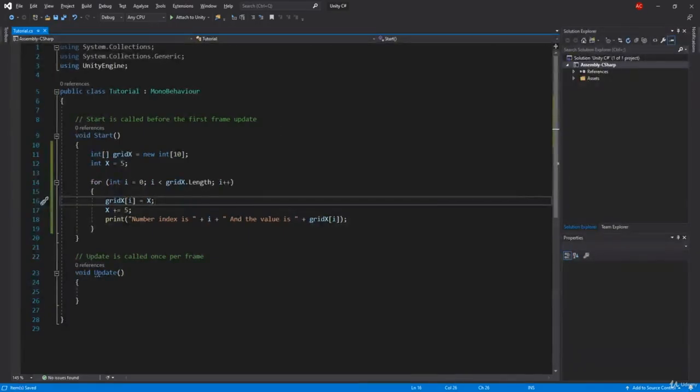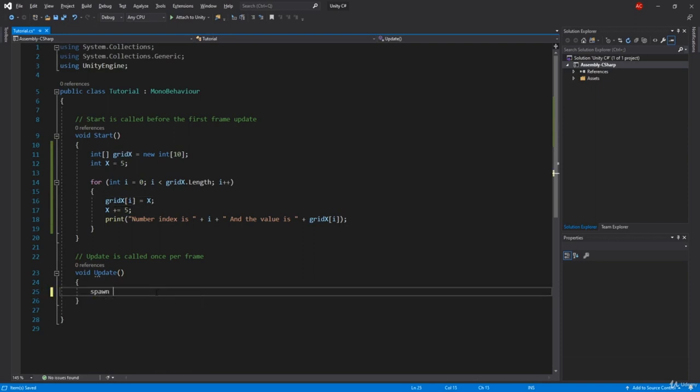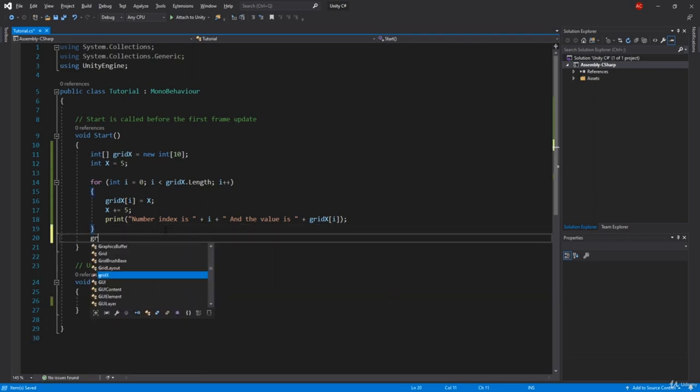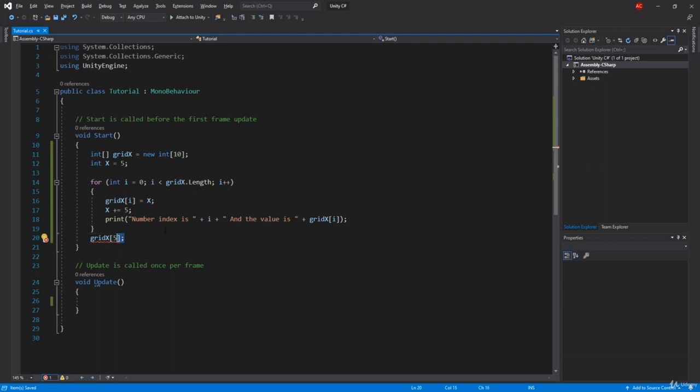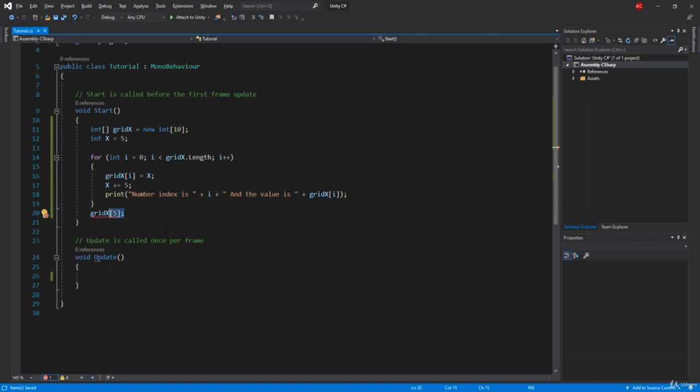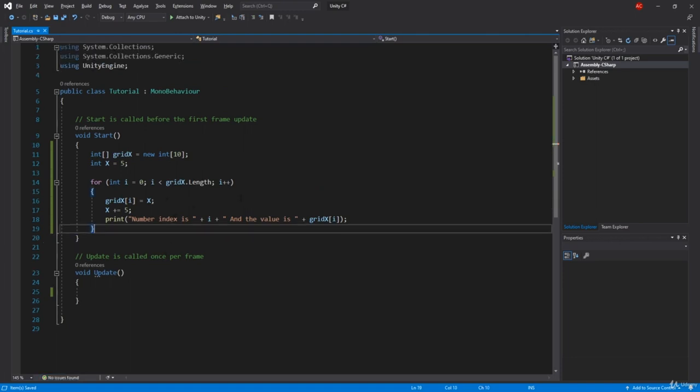So let's say, for example, later on in the update, I want to spawn an enemy at grid X. Grid X at maybe 5, that will be somewhere in the middle, and I'm going to reach it like this. So spawn transform dot position of that game object will be at grid dot X. It's really simple, and you're going to see later on how we can do it.